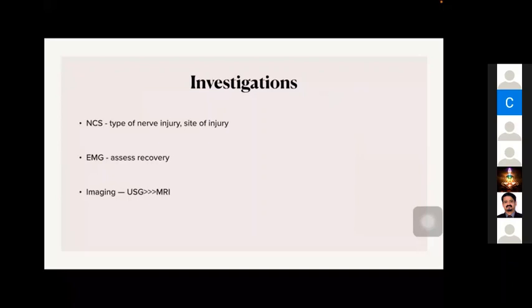And the investigations in nerve injuries, that is another sub-question. The nerve conduction study will help us in knowing what type of nerve injury it is and the site of injury. In our case, the radial nerve, from the clinical examination it is sure that it is almost completely transected, so there is not much role for a nerve conduction study here. We have to explore the nerve anyway. But in conditions like entrapment, for example carpal tunnel syndrome, a patient presents with numbness of the fingers. Suppose the patient is also having some pain around the anterior aspect of the proximal forearm.